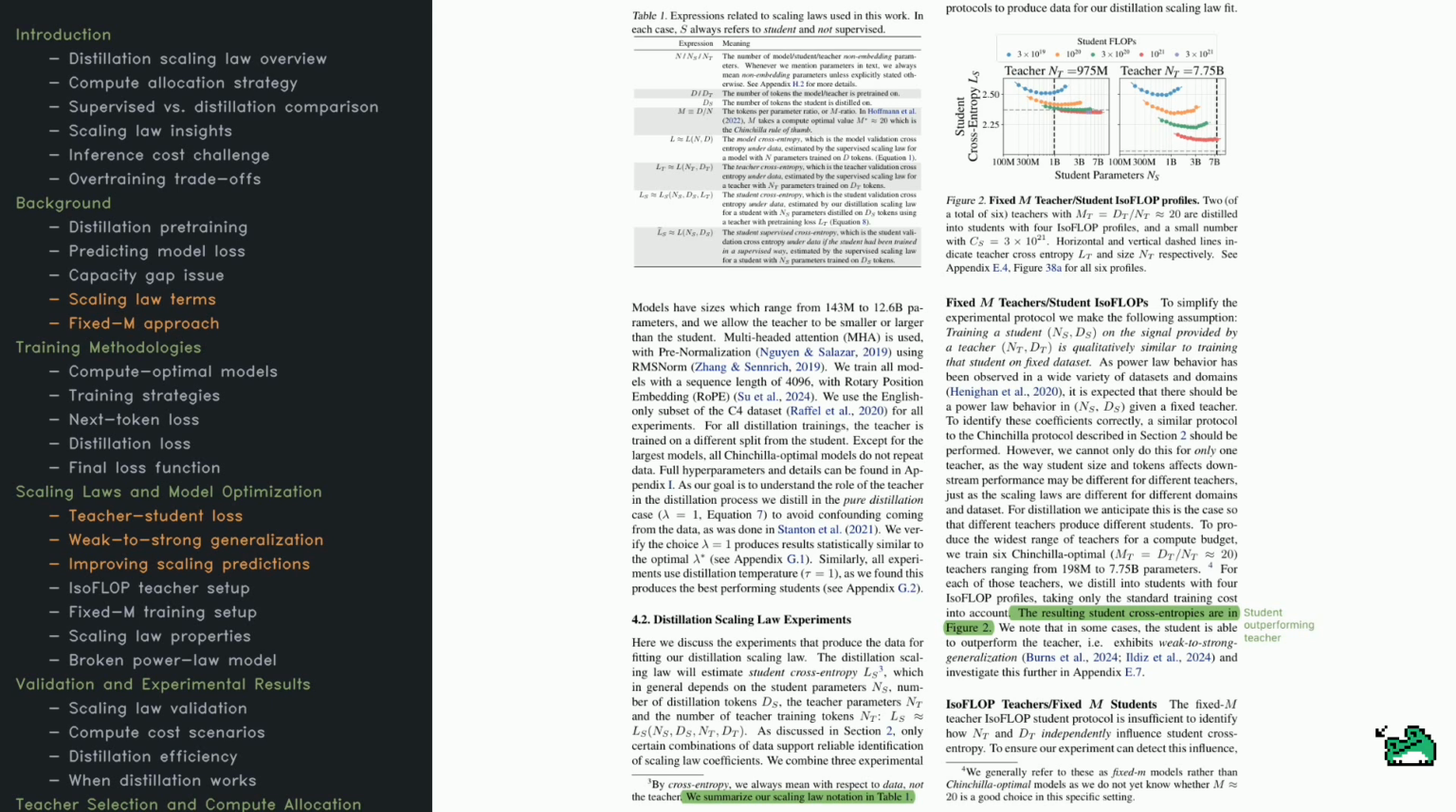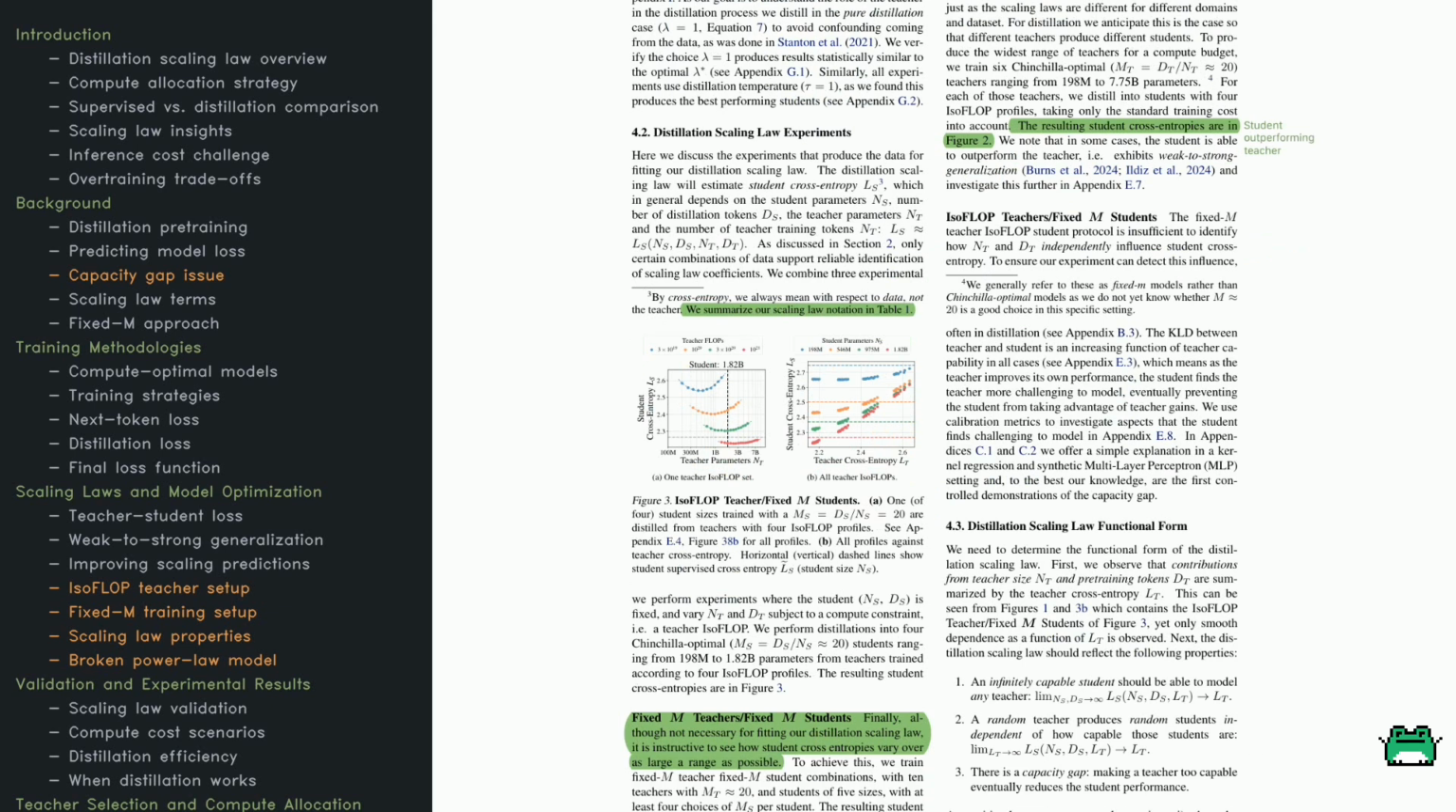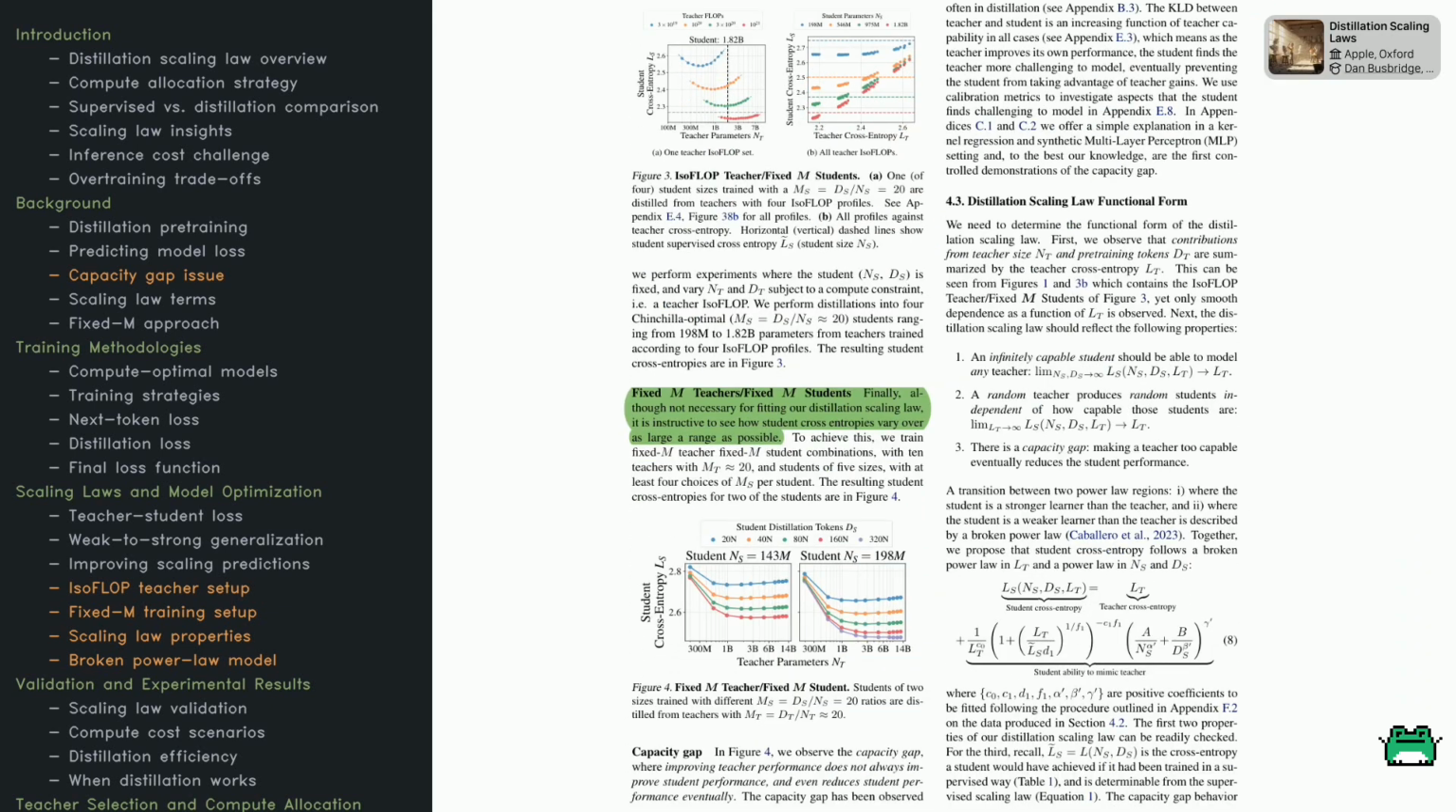If you look at figure 2 here, you'll see how different teacher sizes affect student performance. It plots cross-entropy loss for students trained with various teachers, showing how both teacher size and compute allocation shape the results. They then introduce the isoflop teacher/fixed M student approach to dissect how teacher size and training tokens each contribute to student cross-entropy, because the earlier approach couldn't isolate those two factors. By focusing on controlling teacher resources and keeping student size fixed, they can refine their scaling law predictions. So how do teacher size, student size, and training tokens all come together? That's the question tackled next.